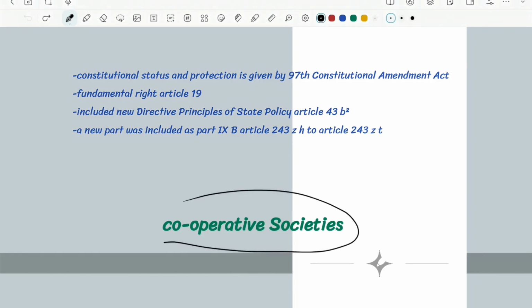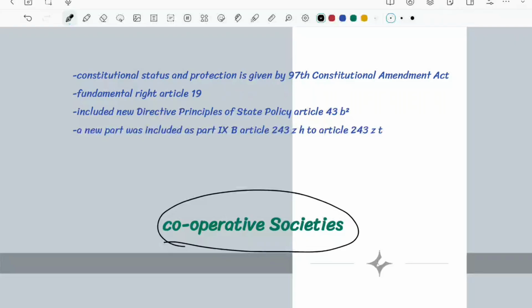Cooperative societies, in the sense, if I would want to tell you with a nice example: now you have some 25 people around you. You are a group of 25 people and you want to build a dairy farm or any kind of business or banking. If you 25 members want to raise all the money by yourselves, that's hectic for you. Money building or money adjusting will not be happening.